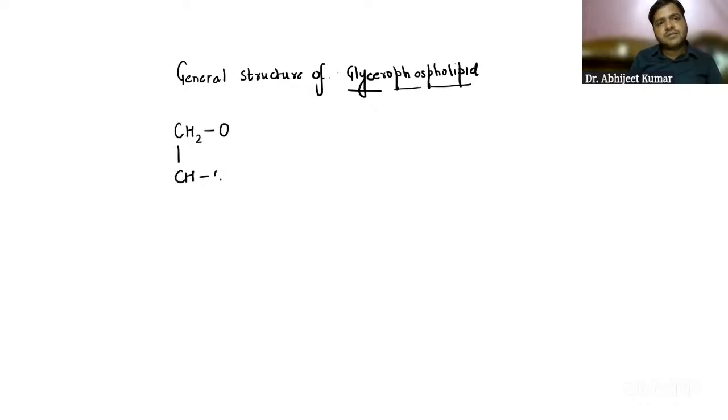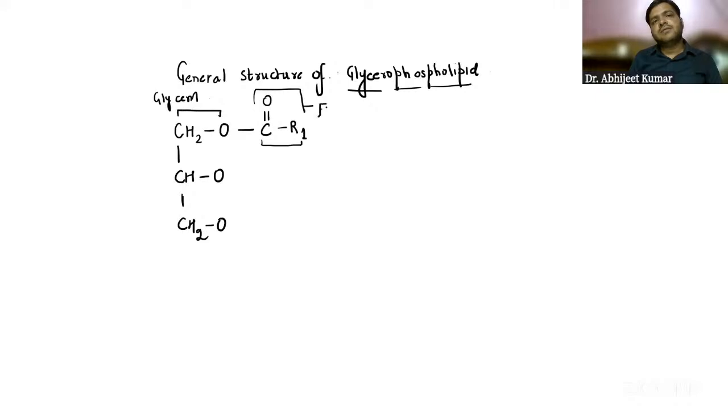Obviously, there will be glycerol first, right? Then we have glycerol, phosphate, lipid, and base. Now, we will be having this C double bond O. You guys already know that is the fatty acid. This is the glycerol part. This is the fatty acid, right? This is the fatty acid.